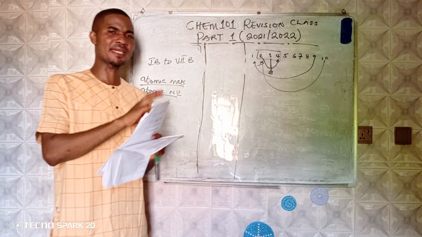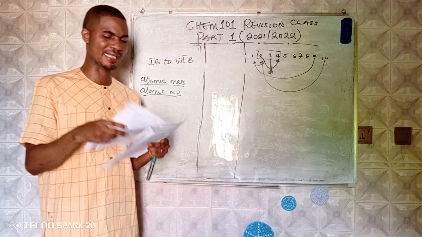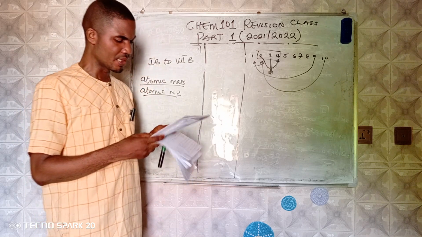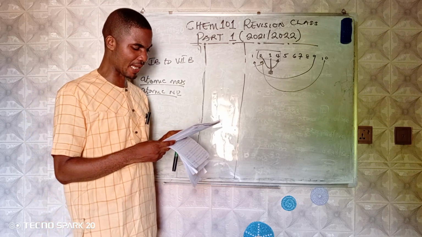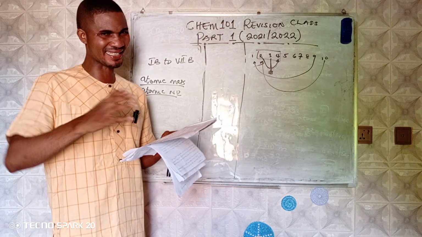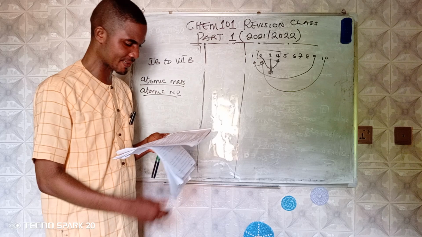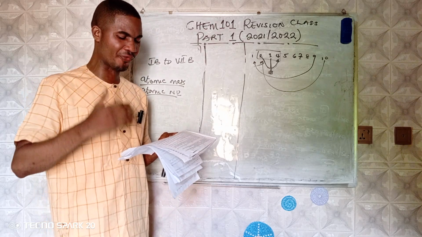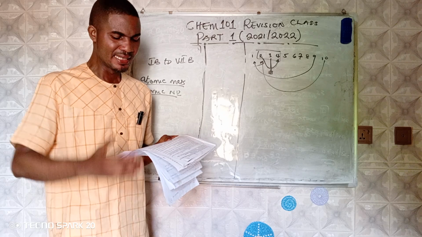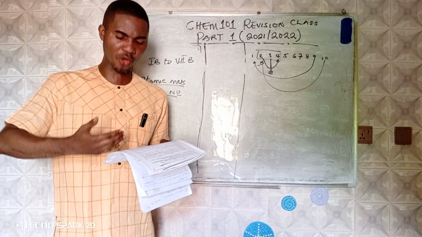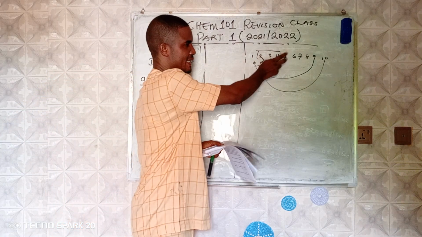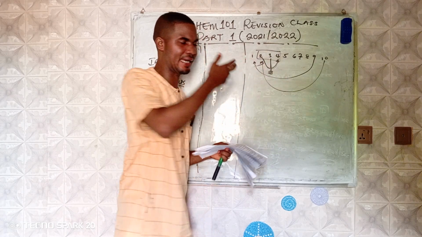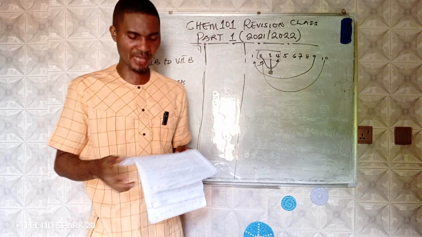Okay. Now, combining all these laws, let's see what the examiner wants us to know. Question number 13: periodic law states that the chemical and physical properties of an element... that statement is not complete, so we leave that. Number II says, when elements are arranged in order of increasing atomic number, there is a periodic repetition of their properties. Yes, that was what this guy says. Even Dobereiner also confirmed that.